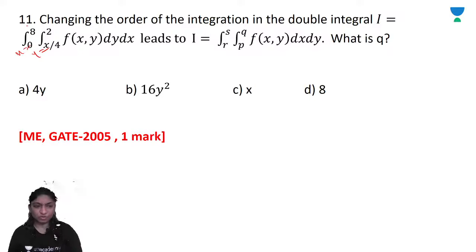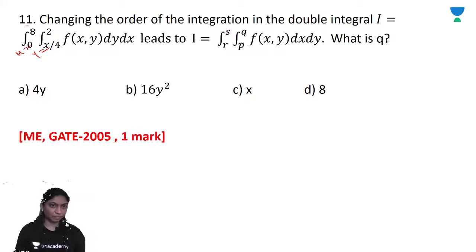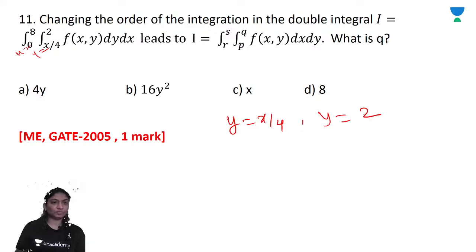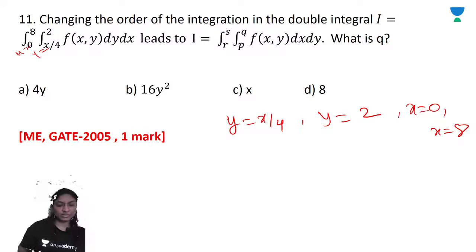So whatever is given to you, we will draw the graph first. Okay. And so here given y is equal to x by 4, y is equal to 2, and x is equal to 0 and x is equal to 8. So regarding this, we will draw the graph. We will get 4y is equal to x. So whatever value you put here for x, you will get the value of y accordingly.